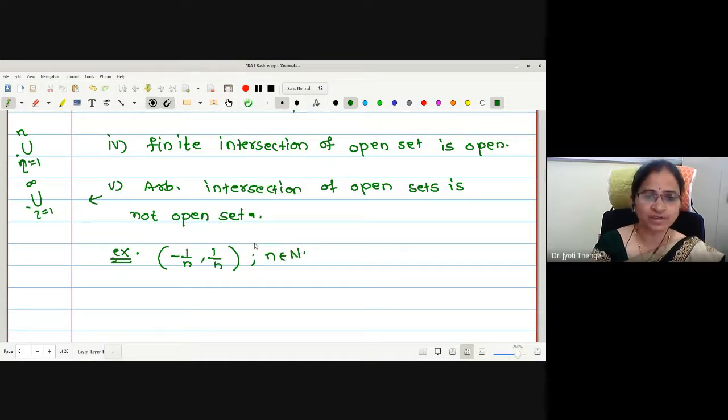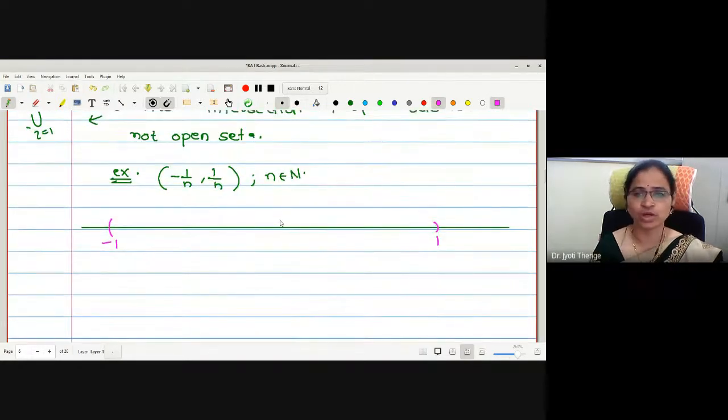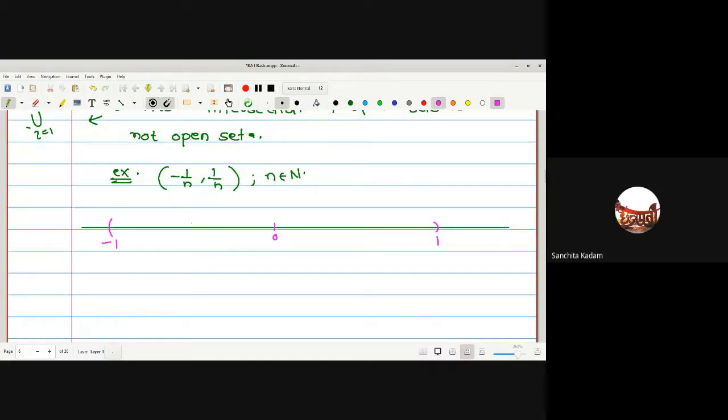What kind of set am I going to construct here? If I put the value of n as 1, what will be the open interval? Minus 1 to 1. If I put n equal to 2, what will happen? It's minus 1 by 2 to 1 by 2.